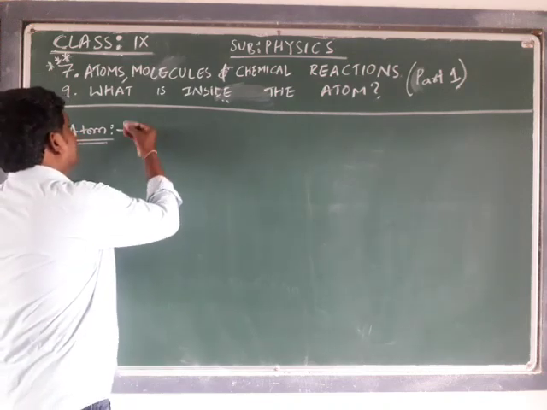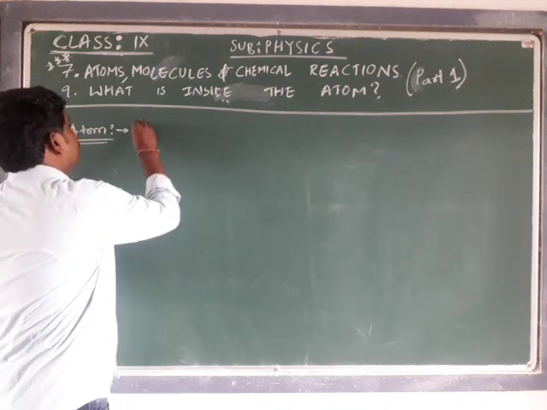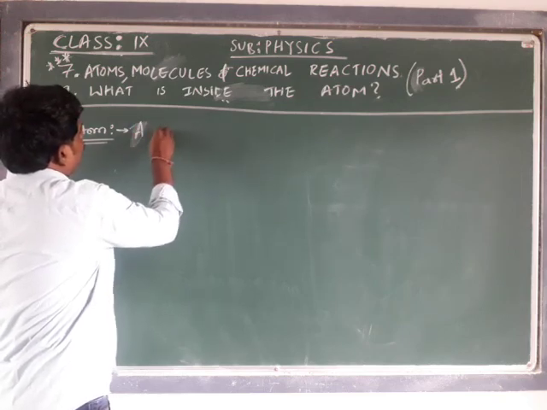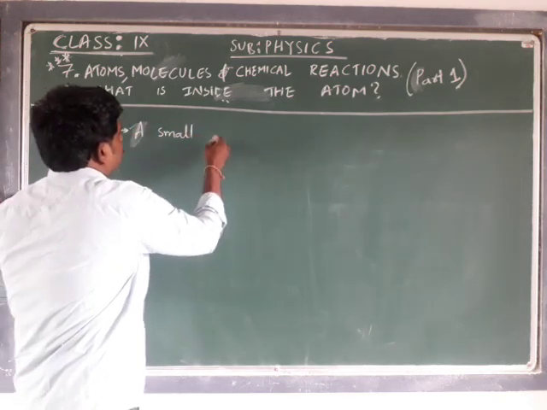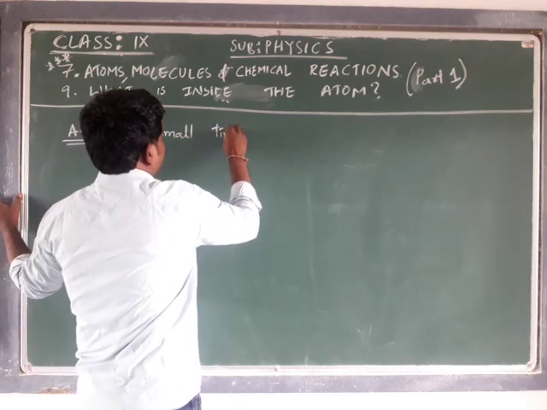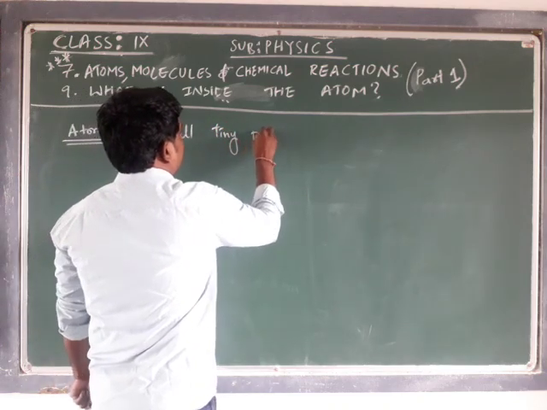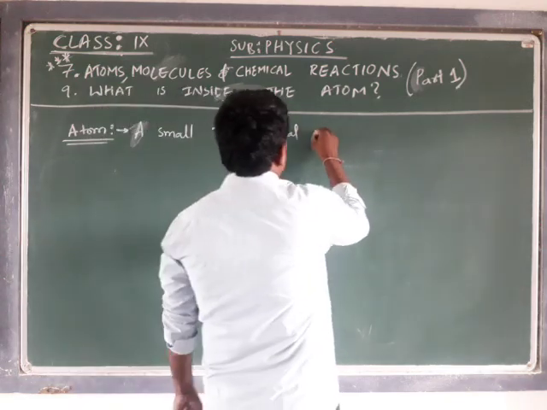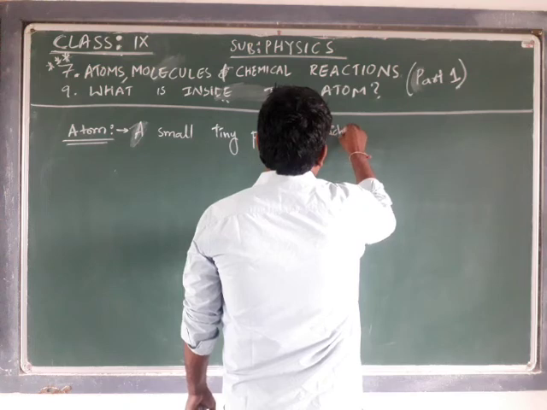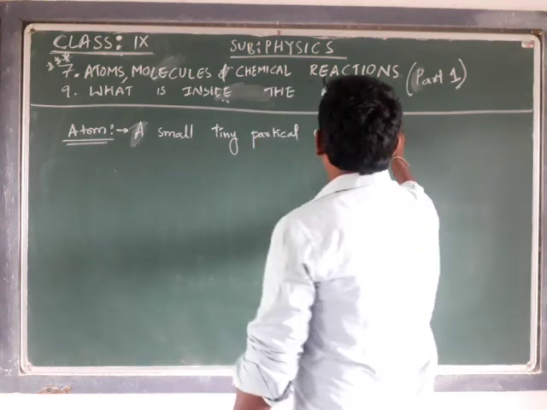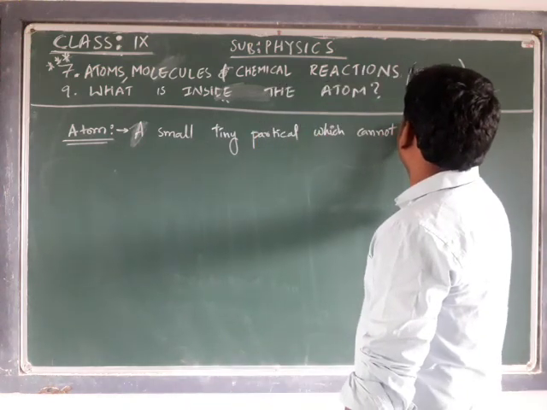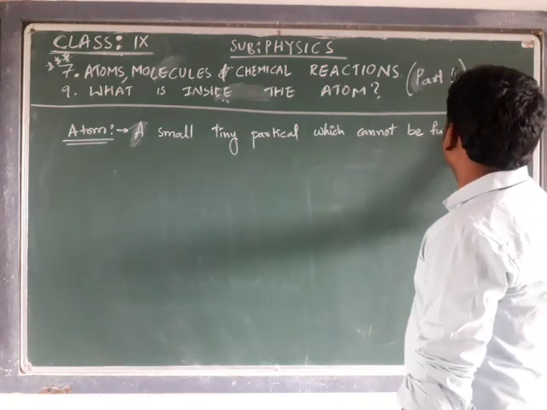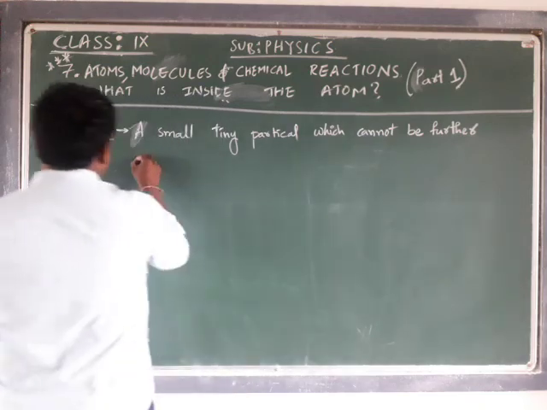An atom is a small tiny particle which cannot be further divided.